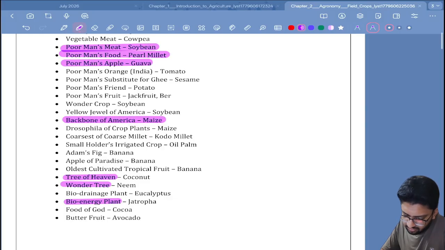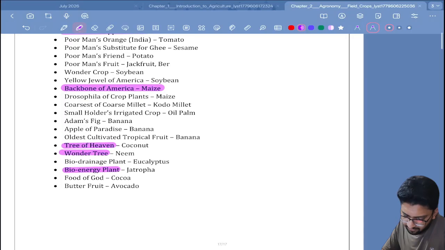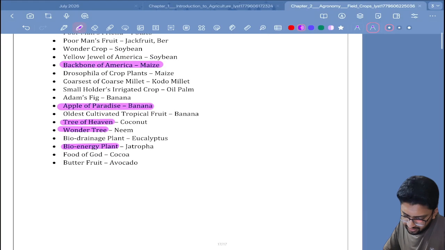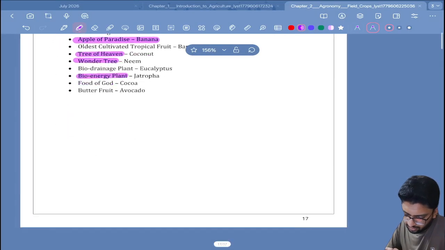Adam's fig banana, apple of paradise banana, tree of heaven coconut, wonder tree neem, bioenergy plant jatropha. Okay, food of god cocoa.